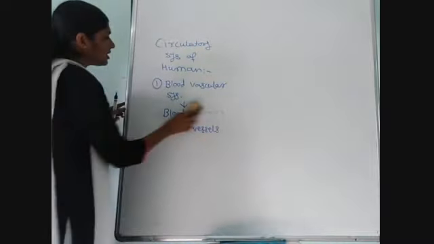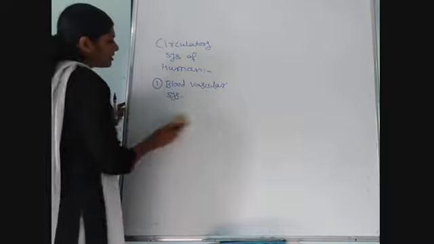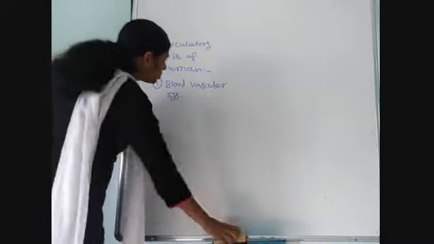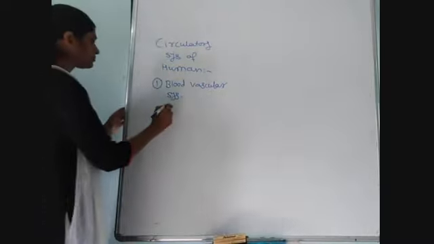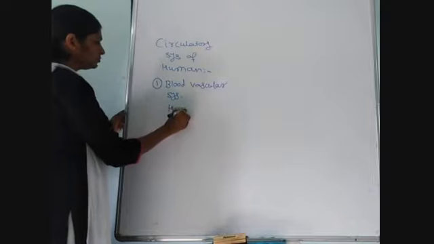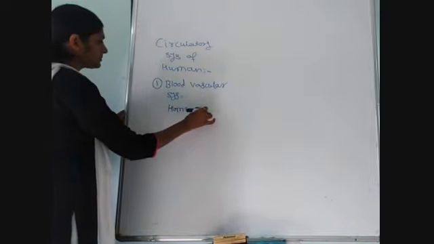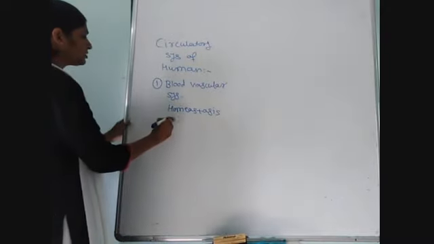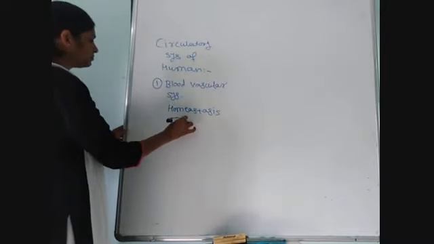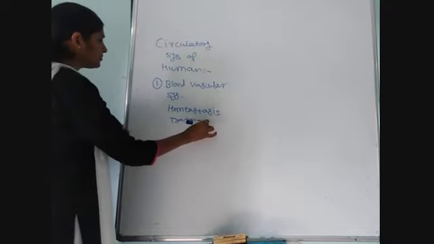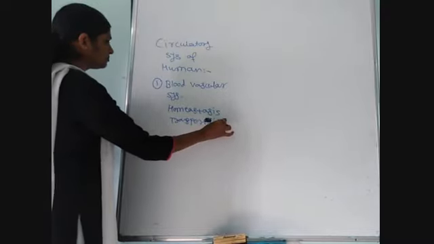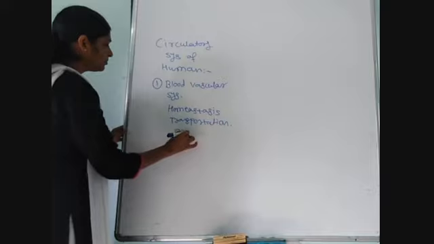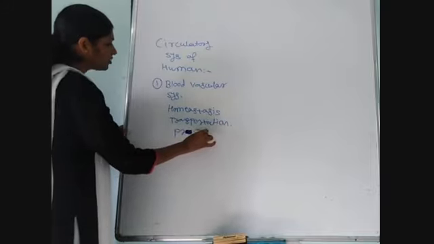Okay, this blood vascular system plays an important role in homeostasis. It maintains homeostasis. Next, transportation and protection of body.